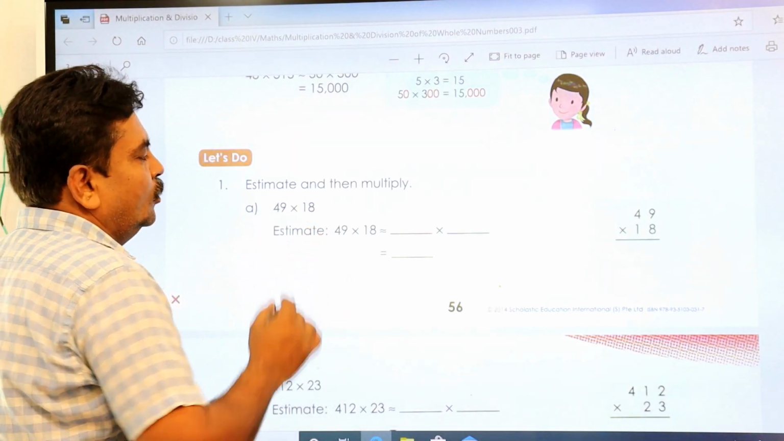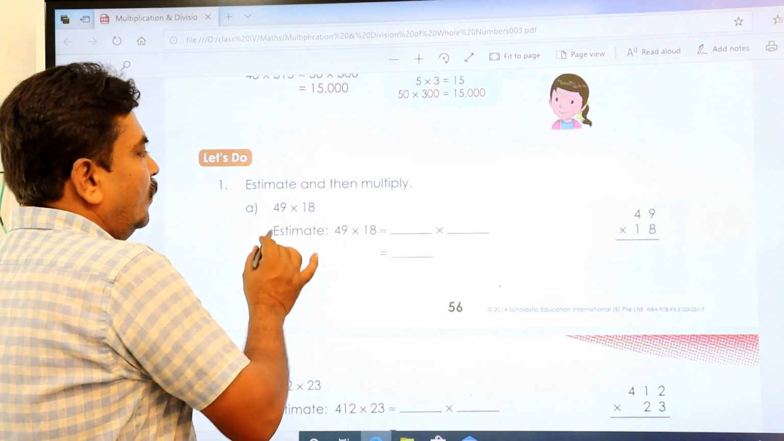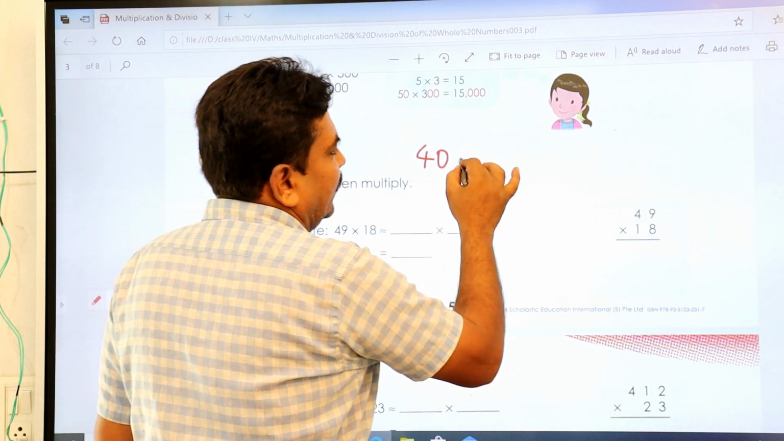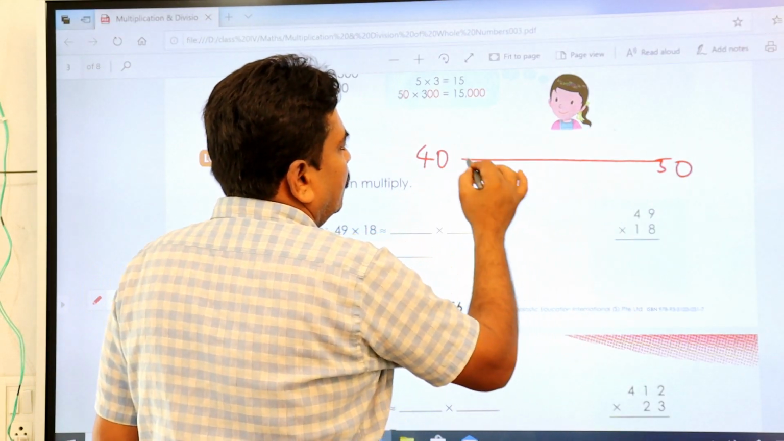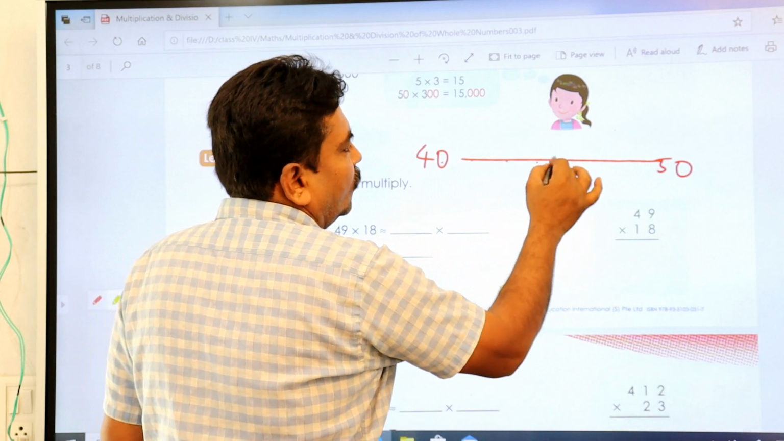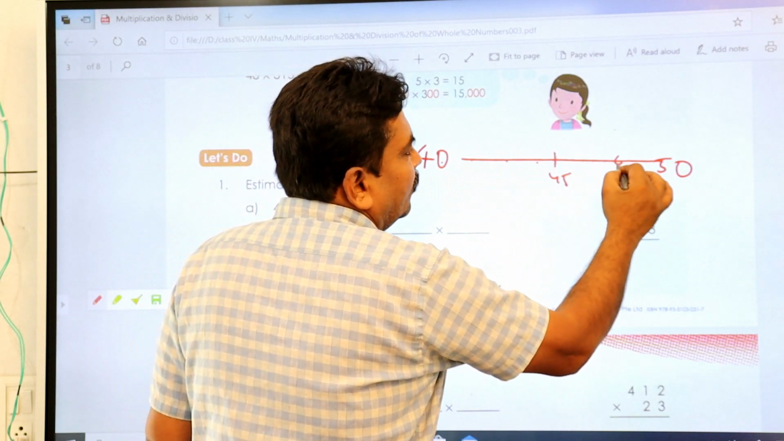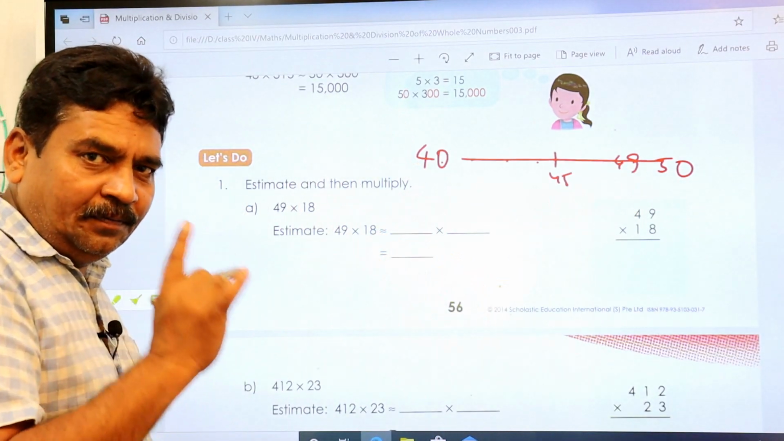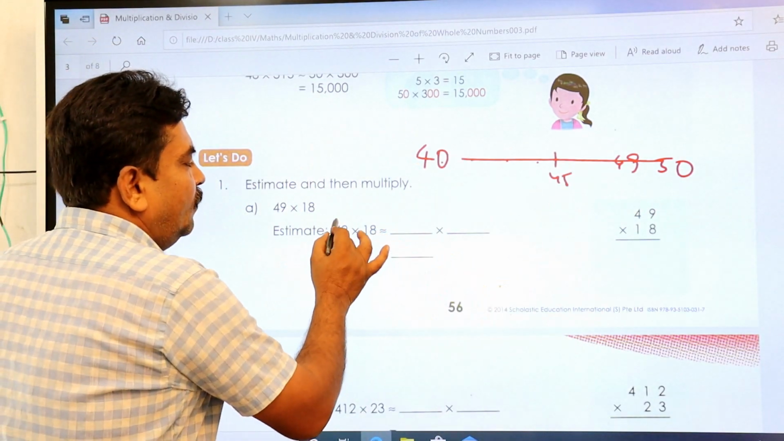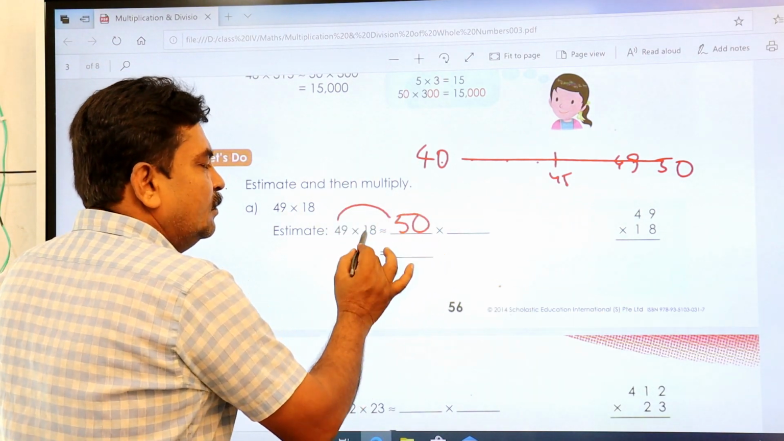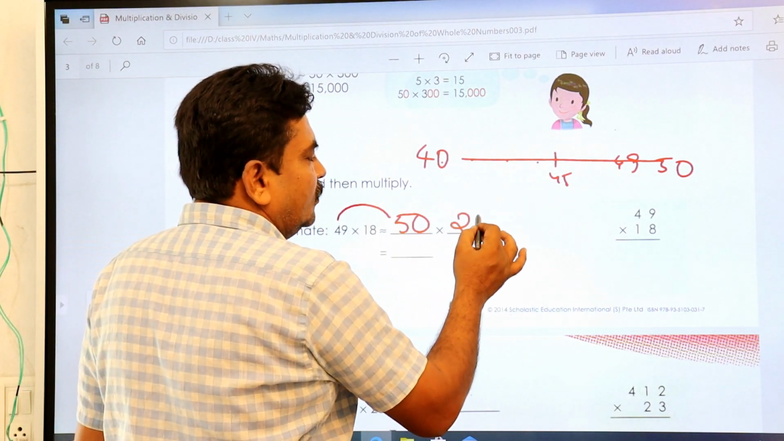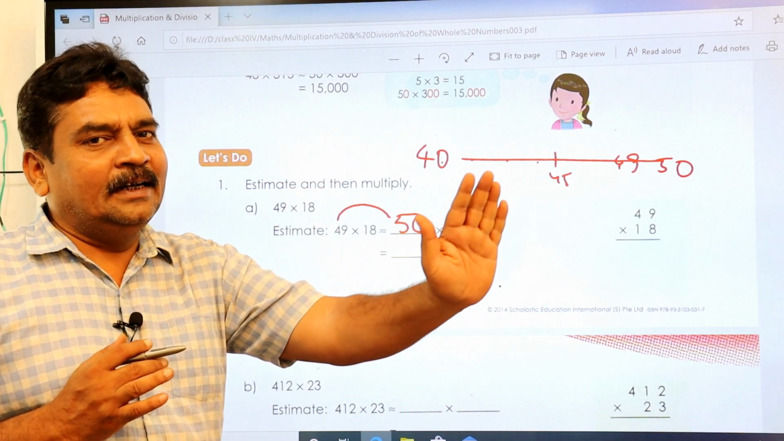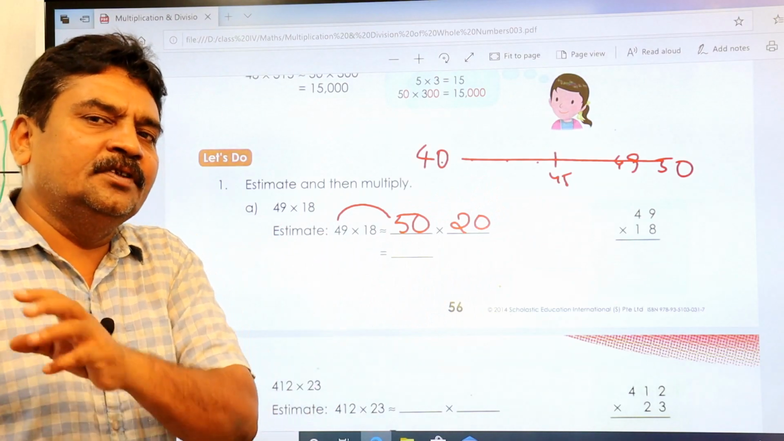Let's see. Estimate 49 into 18. So now we'll estimate 49. You take 40 and this is 50. Okay, 41, 42, 43, 44, this is 45. Similarly 49, 50. So which is nearer? Round off value 50. So approximately 49 you change to 50. Similarly 18 you change approximately to 20, because 18 is very far from 10, so you go to 20, because it is nearer.